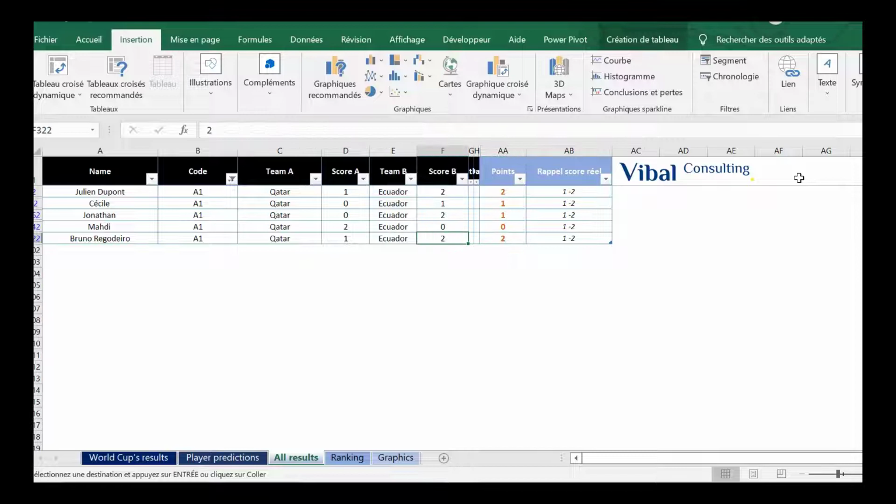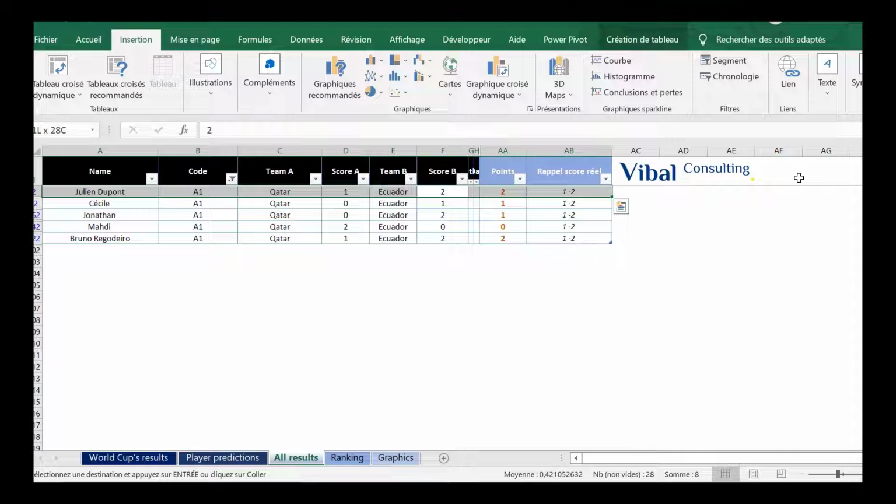So let's explain it. Why does Mehdi receive 0 point? It's because he bet on Qatar's victory. And Qatar, as we saw, lost. Cécile has 1 point. It's because she correctly guessed Ecuador's victory. And then Julian and Bruno, both of them have 2 points. It's because the prediction is perfect. They guessed the perfect score 2-1.